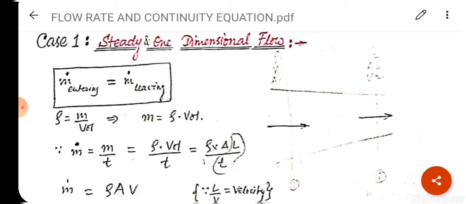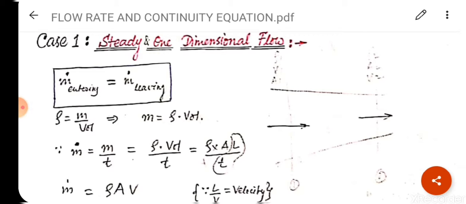Also we know that the formula of density is given as rho is equal to mass upon volume. So we can write m is equal to rho into volume. Also I have already explained m dot is nothing but mass upon time or mass per second.